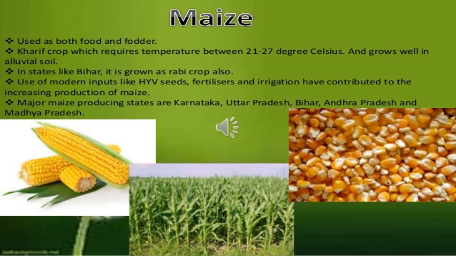Use of modern inputs like HYV seeds, that is high yielding variety seeds, fertilizers and irrigation have contributed to the increasing production of maize. Major maize producing states are Karnataka, Uttar Pradesh, Bihar, Andhra Pradesh and Madhya Pradesh.